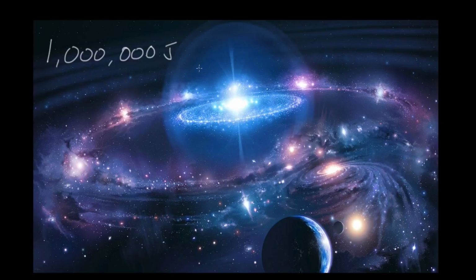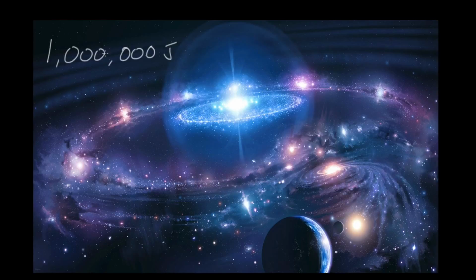So let's say at the beginning of the day we have 1 million joules of energy, and throughout that day there are going to be stars collapsing, creating supernovas, and there could be galaxies crashing with other galaxies, and there could be asteroids crashing into planets. There's going to be a lot of energy being transferred, right? So let's say at the start of the new day, August 11th, 2014, how much energy will my universe have after all that happened? Well, it's still going to have 1 million joules of energy.